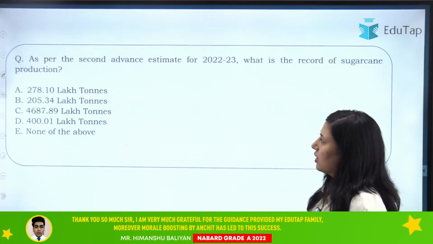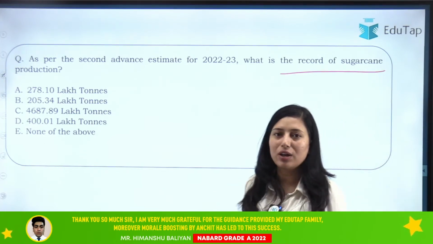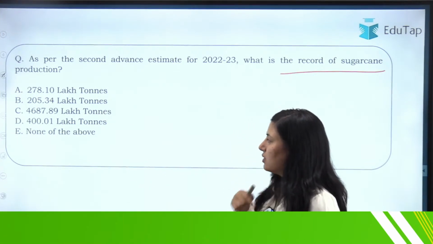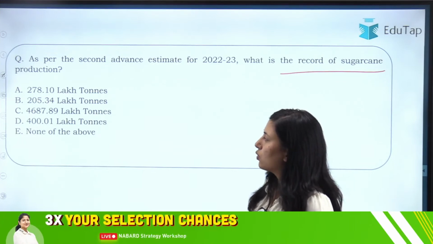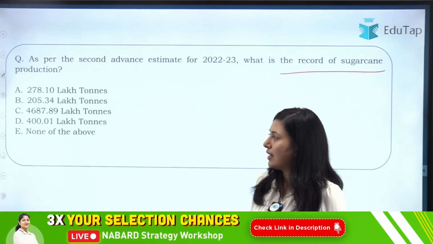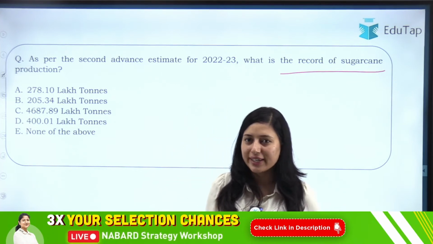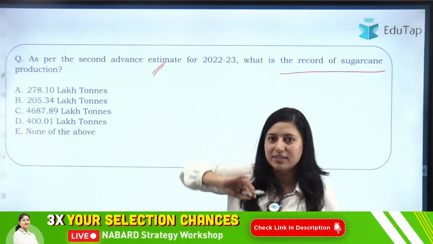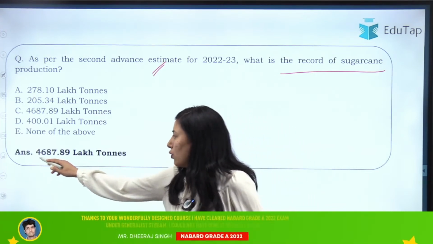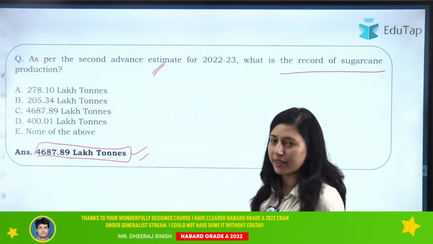Then we have, as per the second advance estimate, what is the record of sugarcane production? Now you have to tell me about the sugarcane production. Your options are 278.10 lakh ton, 205.34 lakh ton, 4687.989 lakh tons, or 400.01 lakh tons, none of the above. What will be the right answer for this question? Tell the sugarcane advance estimate as per second advance estimate. So the right answer for this question is 4,687.89 lakh tons. So this is for sugarcane.